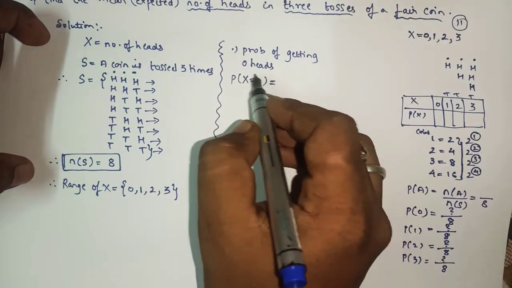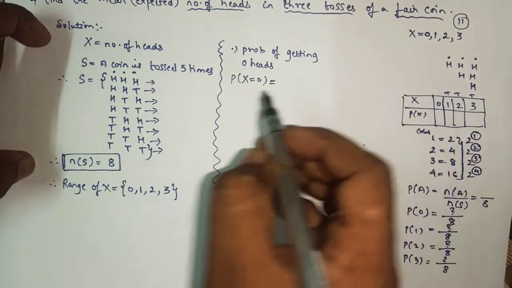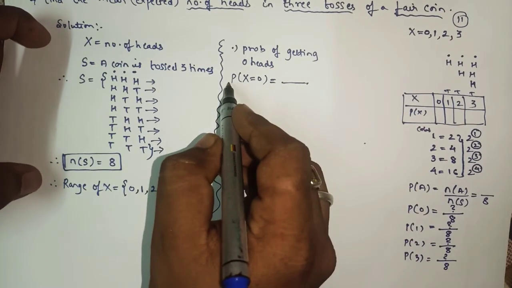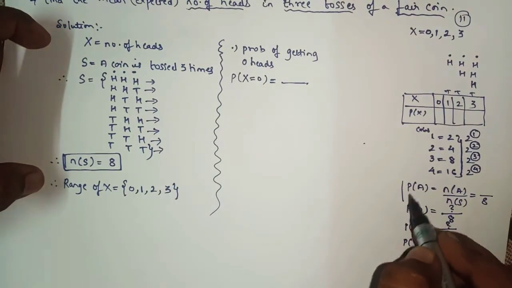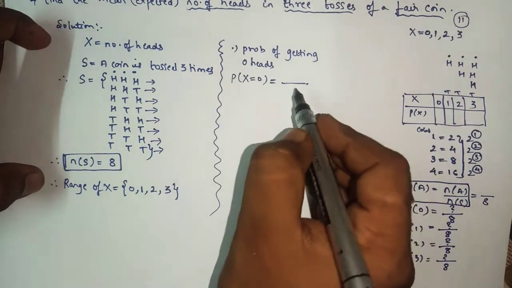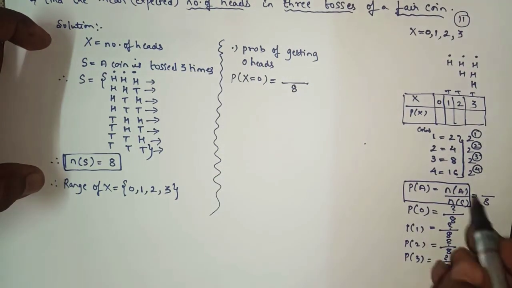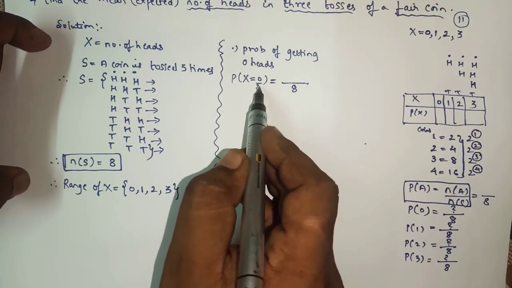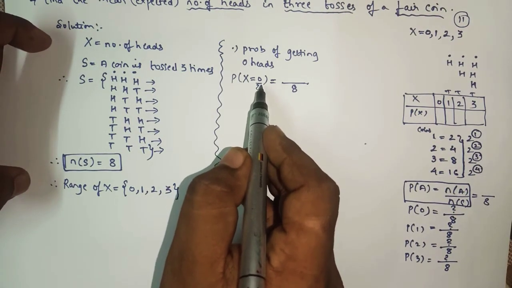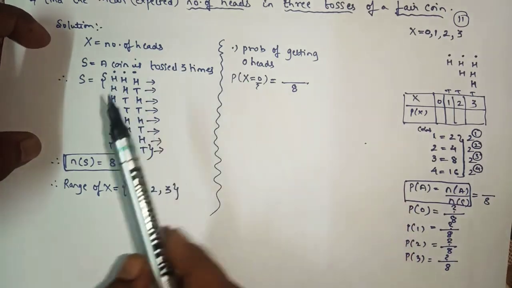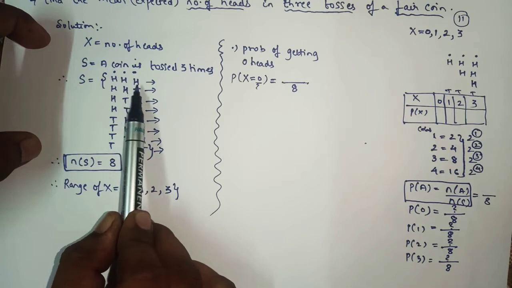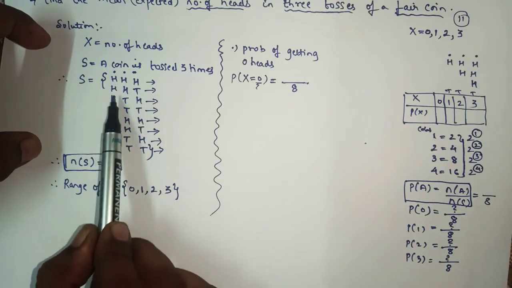So the probability of getting zero head, as we can clearly see, the formula for probability is n of A upon n of S. Here n of S will be 8. Now simply we have to find n of A, where A is the probability of getting zero head. So now we'll check where there is zero head. Here in all the other cases there are heads.